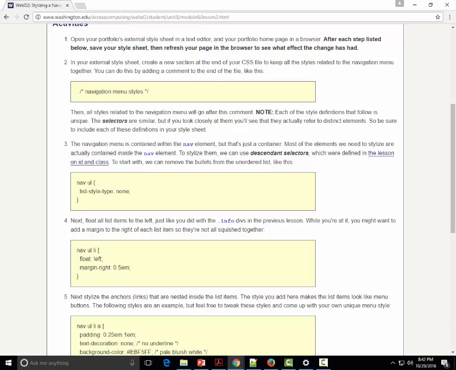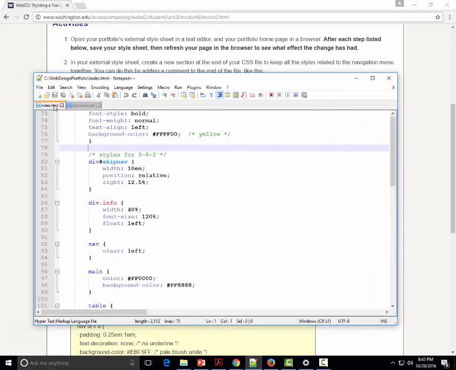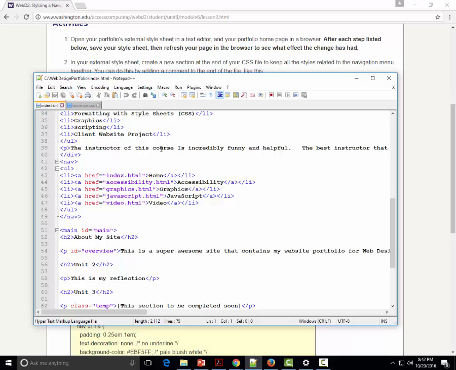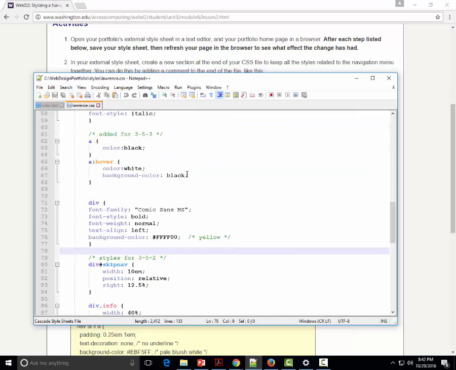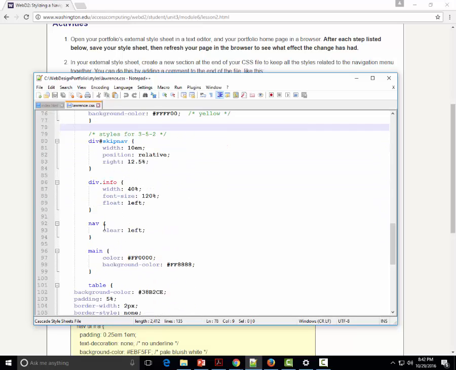In addition, you will need your main index.html, which we will continually view. We won't make any changes to the index. And your CSS here. Most of the work we're going to do will be in this area, around this navigation style and so on. Okay, so if you're ready, let's go.